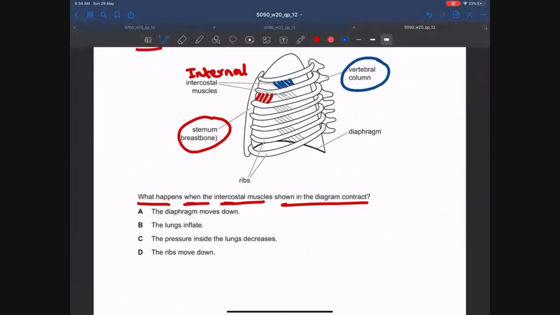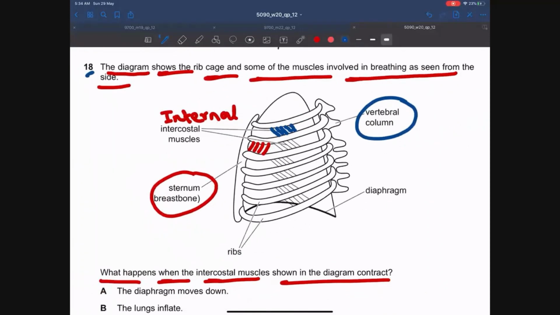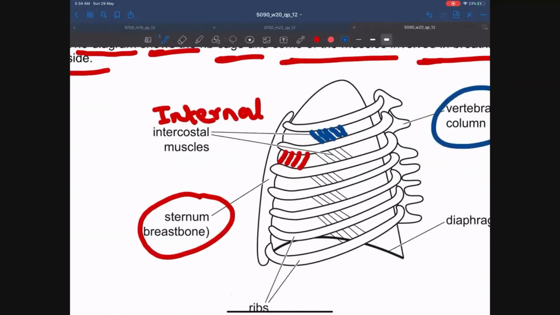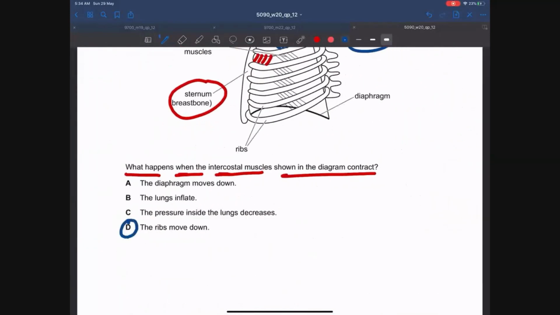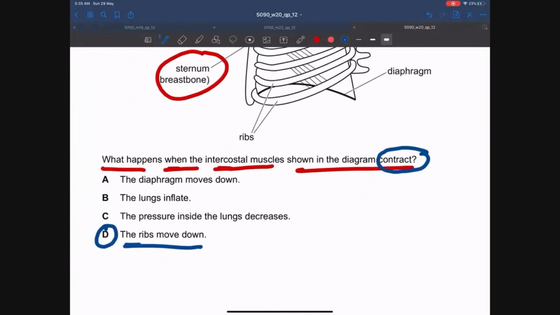And as you all know, when the internal intercostal muscles contract, they pull the rib cage inwards and downwards, right? So the internal intercostal muscles cause the ribs to move downwards or internally. So the answer is D. What happens when the intercostal muscles shown in the diagram contract? The ribs move down and inward because these are internal intercostal muscles.